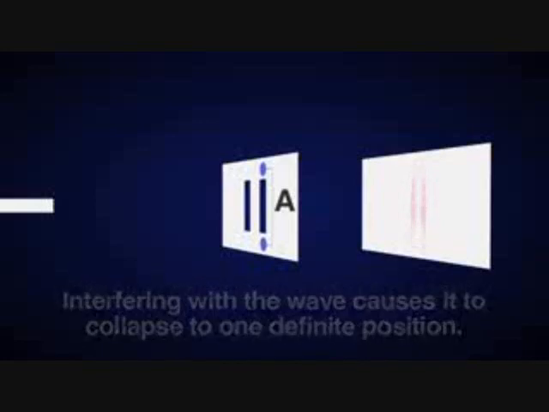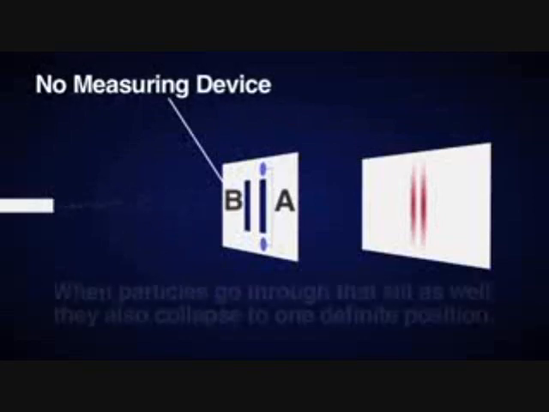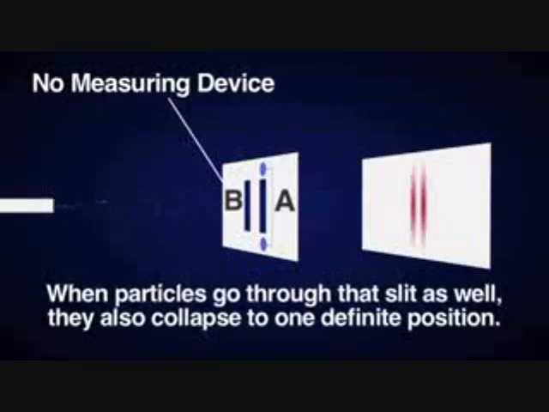But there is an important key element missing here, and that is, if we place a measuring device at A and shoot particles at the double slit, we have not placed a second measuring device over slit B. However, when particles go through that slit as well, they also collapse to one definite position. That's because you have added a detector to the system. The fact that you have done that is what causes collapse. That's because not going through A necessarily entails going through B.